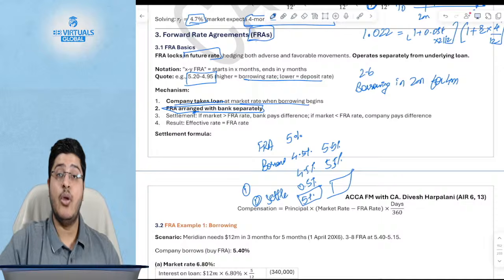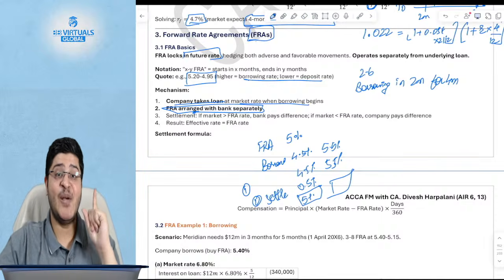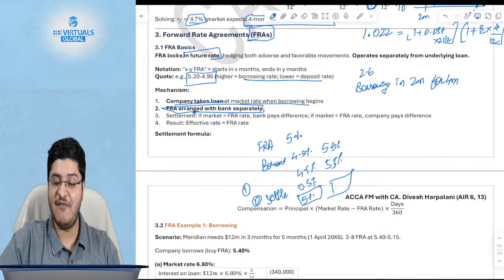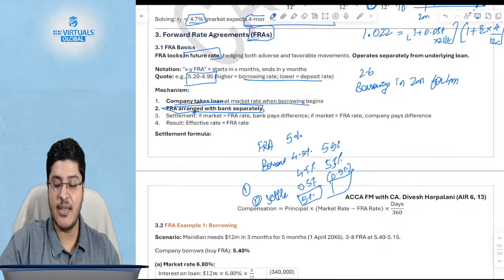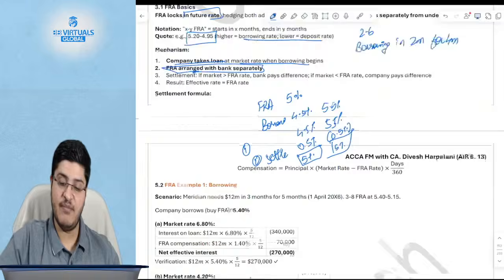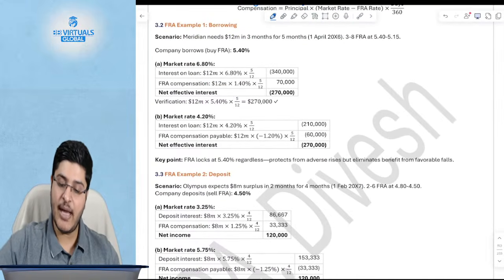Now, if the market rate is higher, you will go to the bank and say, I had told you I'll pay only 5%, but I'm having to pay 5.5%. You compensate me to the extent of 0.5%. So the bank will pay you that 0.5%, and your effective rate will be only 5%. So FRA locks the interest rate. We'll go through an example of borrowing.